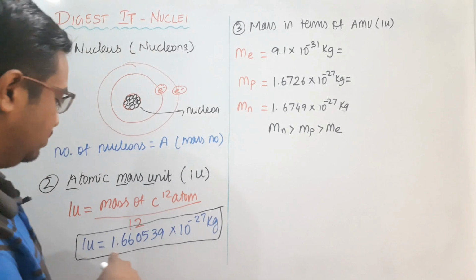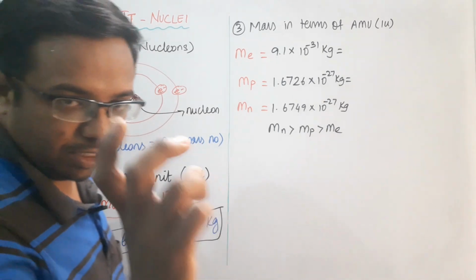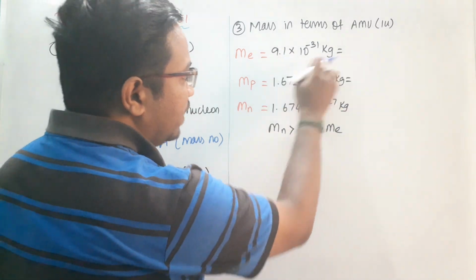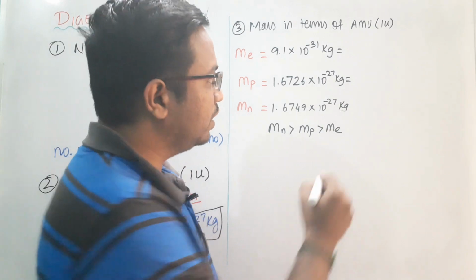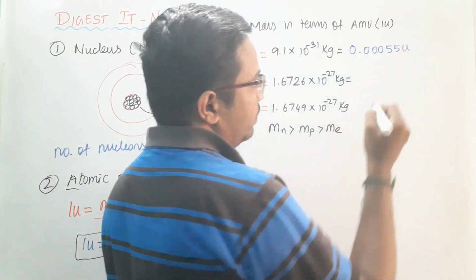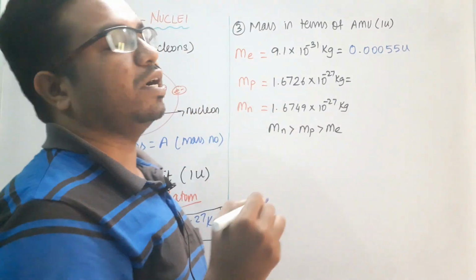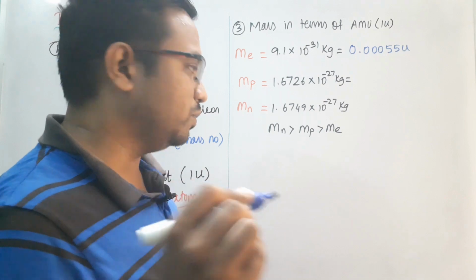So to convert into atomic mass unit, 1 kilogram equals 1 u divided by this particular quantity. So I want to divide each quantity by this value, and I will get the atomic mass unit. The value for this one is 0.00055 u. I suggest my students remember this mass of an electron both in kilograms and in atomic mass units.